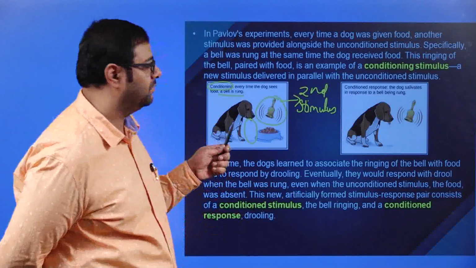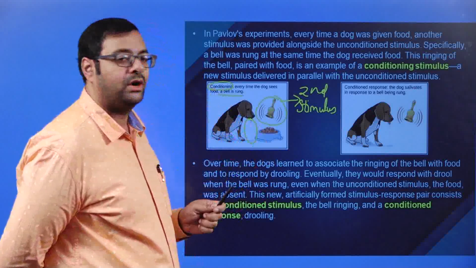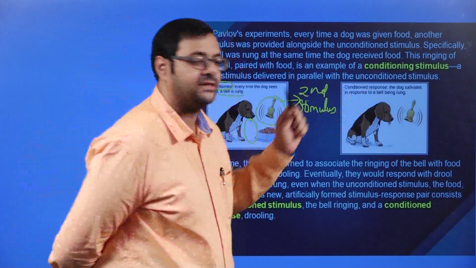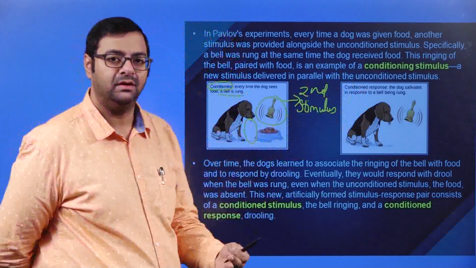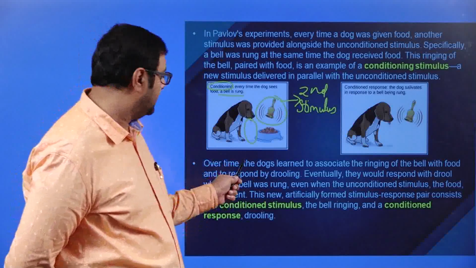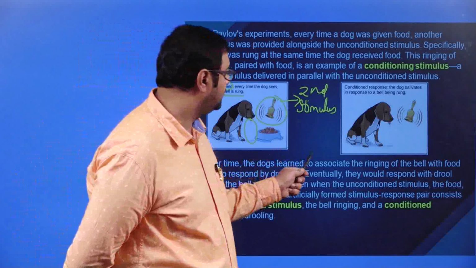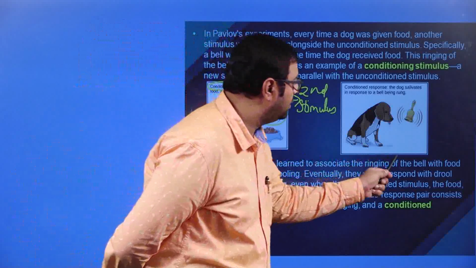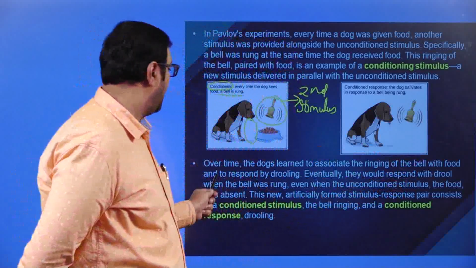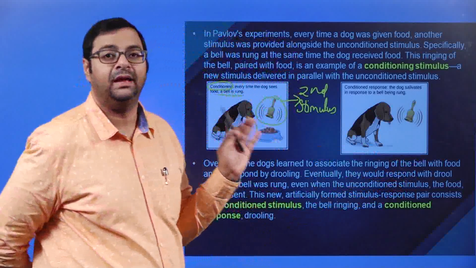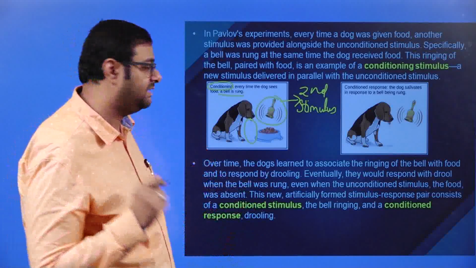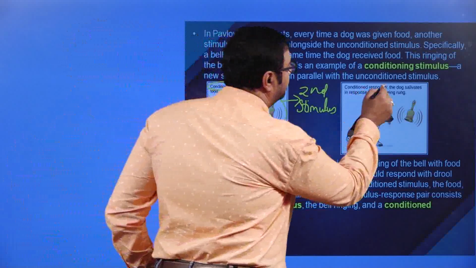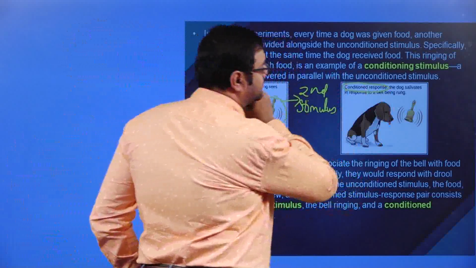Next, the conditioned response. Over time, it takes time to train a dog, the dogs learn to associate the ringing of the bell with food and respond by drooling. This is the major and most effective finding of Pavlov, the conditioned response.